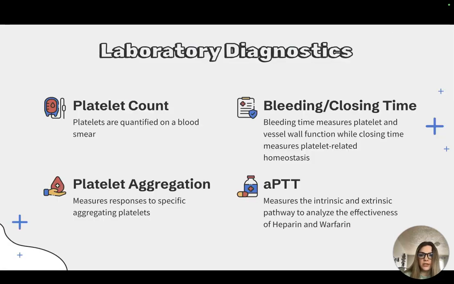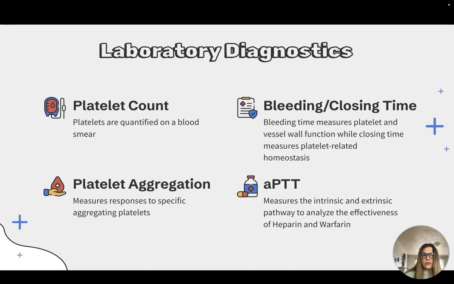Now we can talk about diagnostics. So there are various laboratory diagnostics used to measure the factors contributing to hemostasis and thrombosis. The skin bleeding test is an overall test of platelet and vessel wall function, while the closure test is measured by using the platelet function analyzer PFA, which is an in vitro test of platelet-related hemostasis. The platelet aggregation test is used to measure the response to specific aggregating agents.